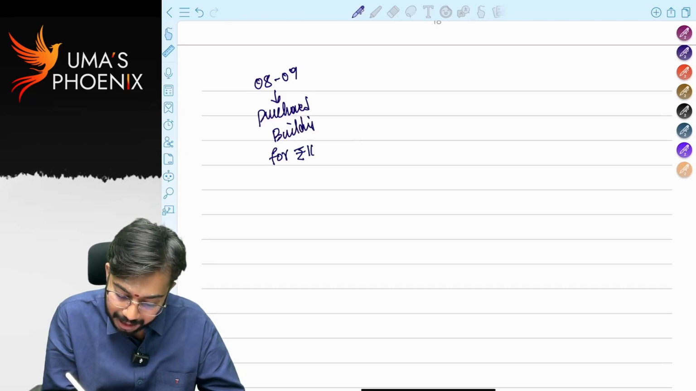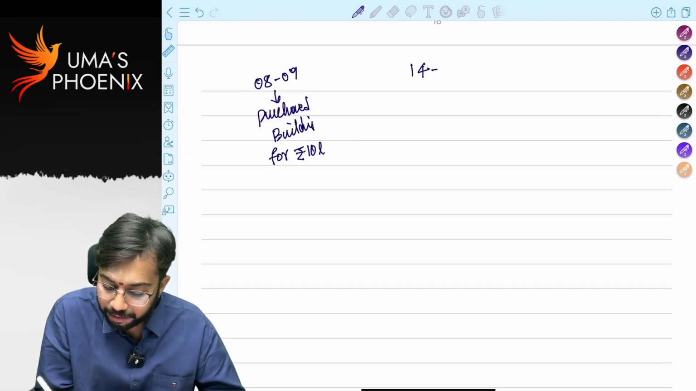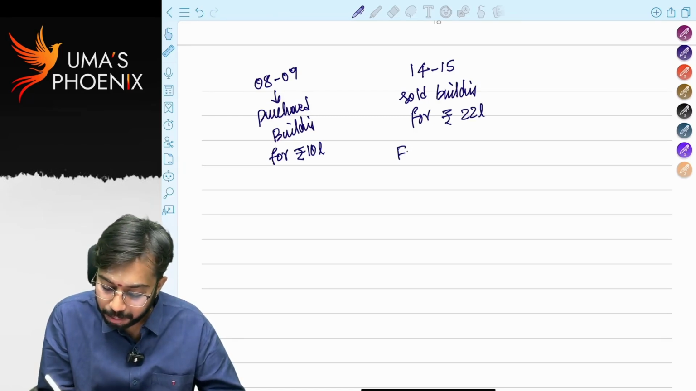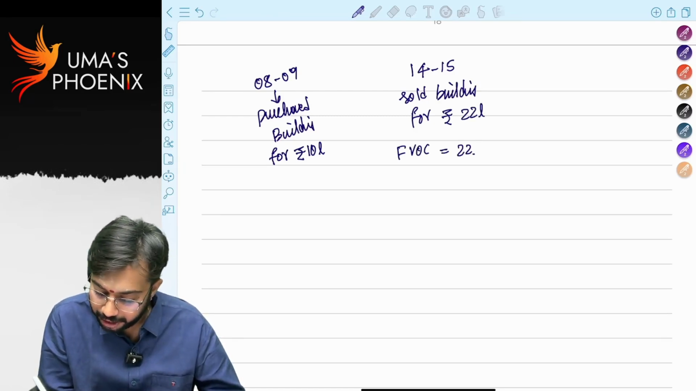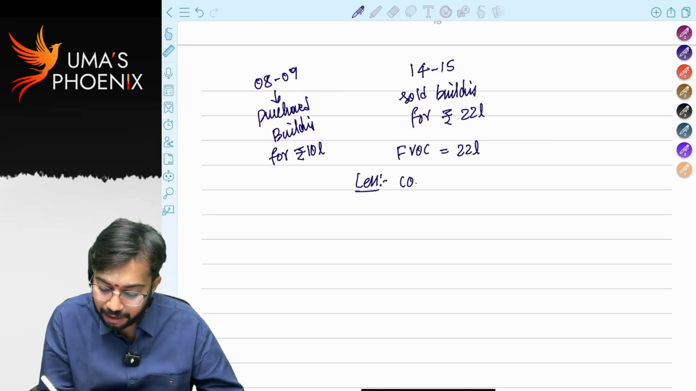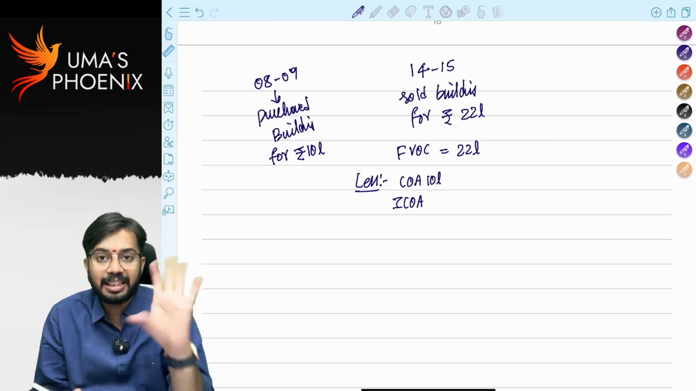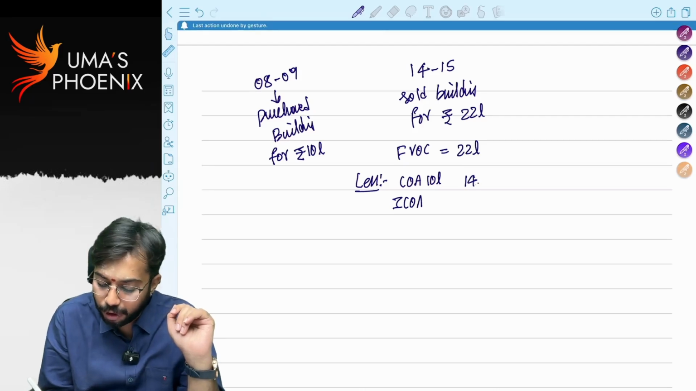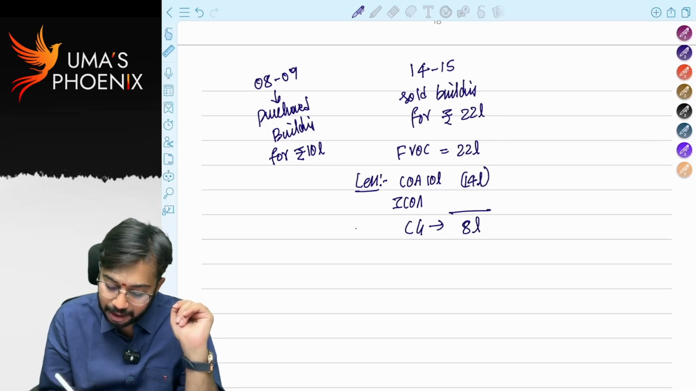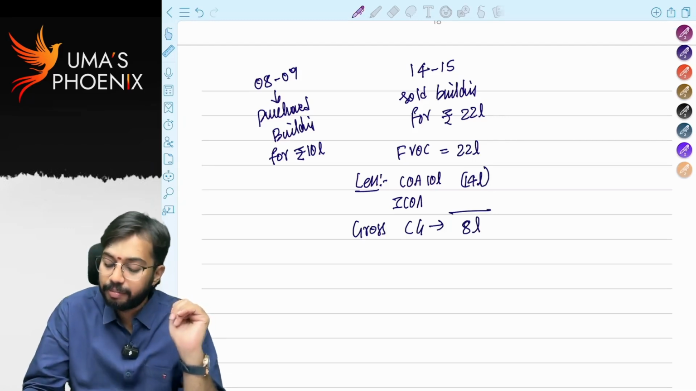For rupees 10 lakhs. In 14-15, I sold the building for rupees 22 lakhs. So how much is full value of consideration? 22 lakhs. Less cost of acquisition. Cost of acquisition is 10 lakhs. But I can claim indexed cost of acquisition, right? Let's say indexed cost of acquisition is 14 lakhs. So how much is my capital gain? My capital gain is 8 lakhs. Gross capital gain is 8 lakhs.